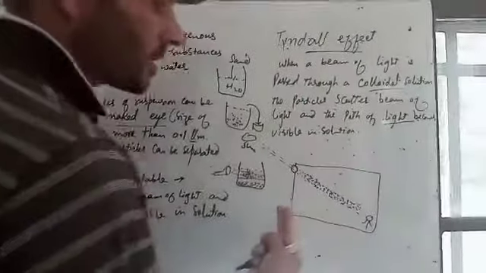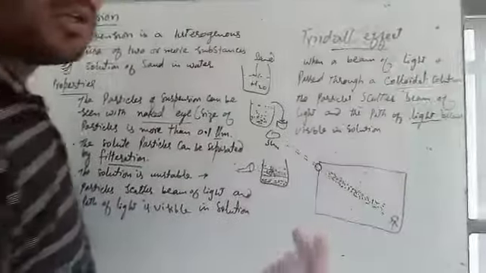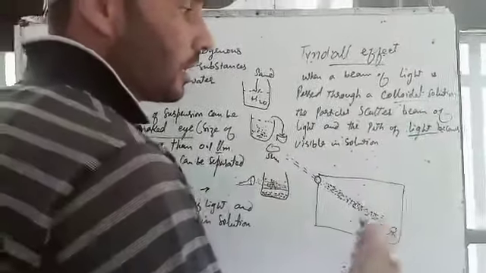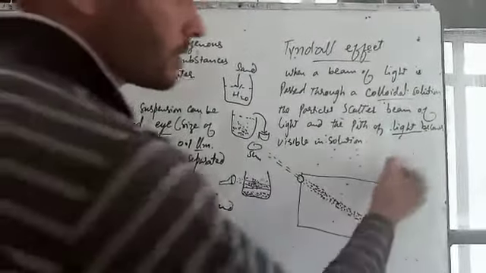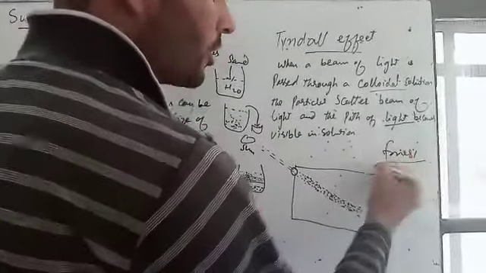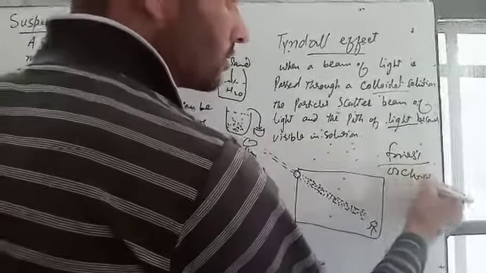Another type of effect you may have seen or observed when you have been in a forest or even an apple orchard.